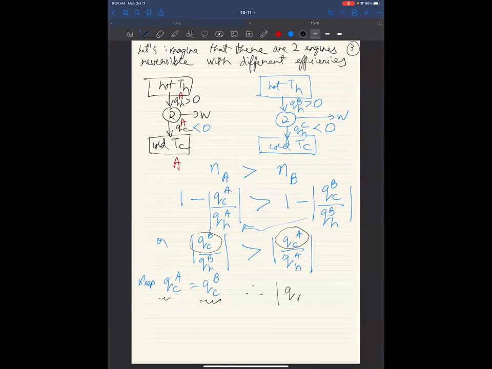Therefore, QHA, this thing comes to the numerator over here, and QHB, this thing goes to the numerator on the other side. I know it's a lot of subscripts. Let's work through this. The good thing is Atkins also goes through this, and videos and notes will be online. So if this is confusing, please go through Atkins. Please look at this again, because this is important. So QHA must be more than QHB.